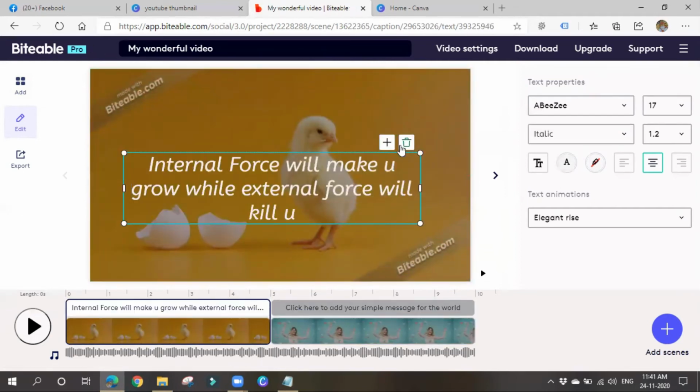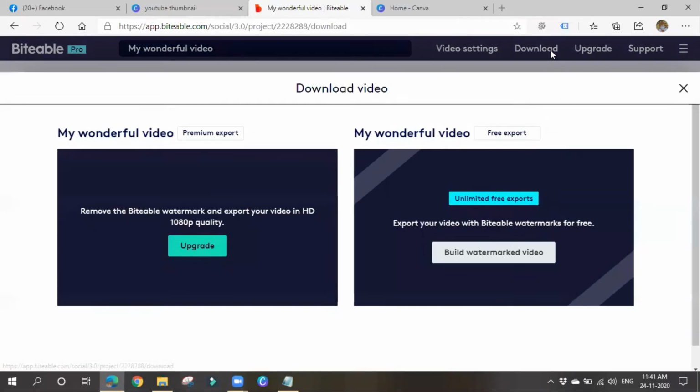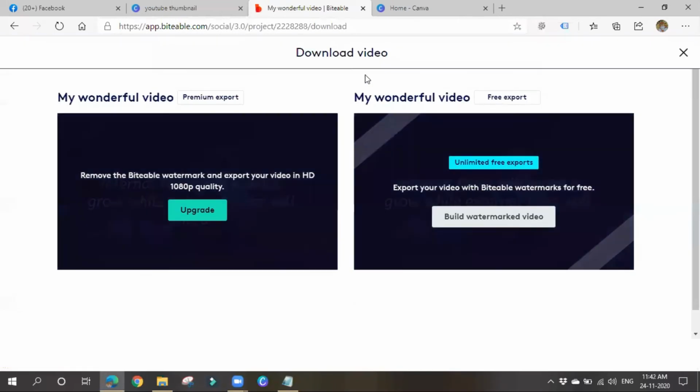You can also delete or add another text and so on. After that you have to click on download. Once you click on download, it will ask you whether you want a free version or a premium version. If you go for the premium version, you won't get the watermark, and also you'll get an HD quality video.